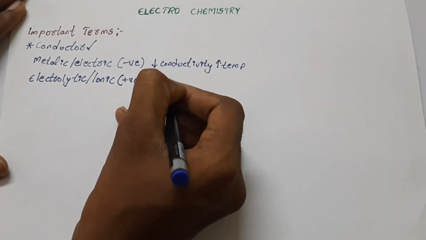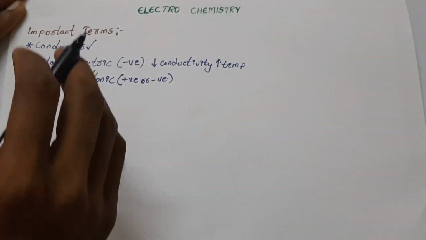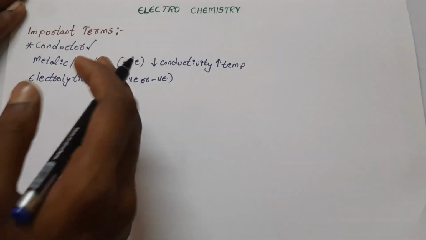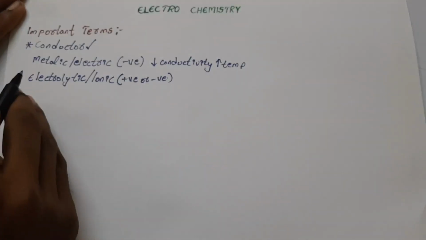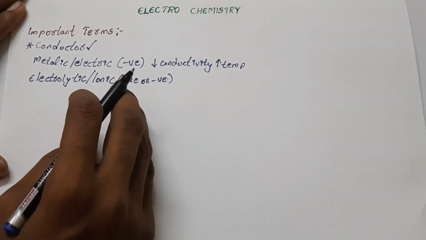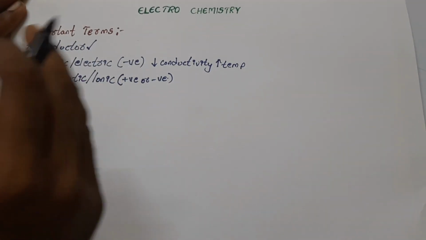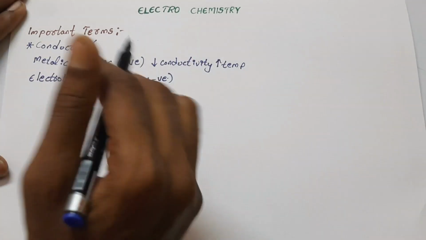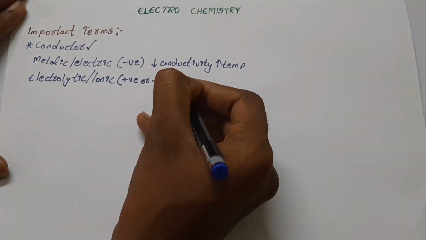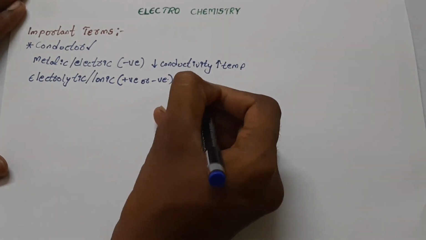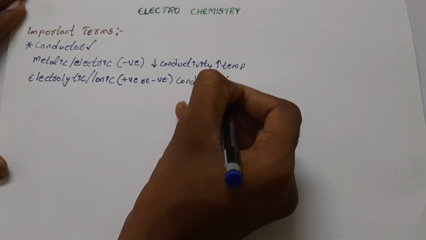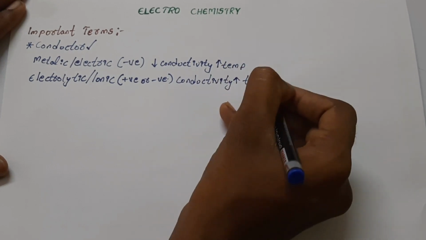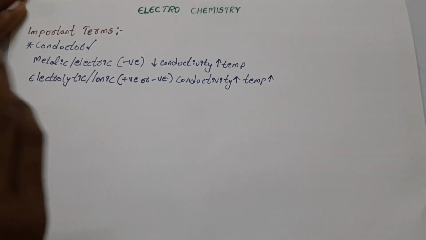The net charge is because of the loss or gain of electrons. So electrolytic or ionic conductors transfer electricity due to the transfer of matter, and in their case, as the temperature increases, the conductivity increases.